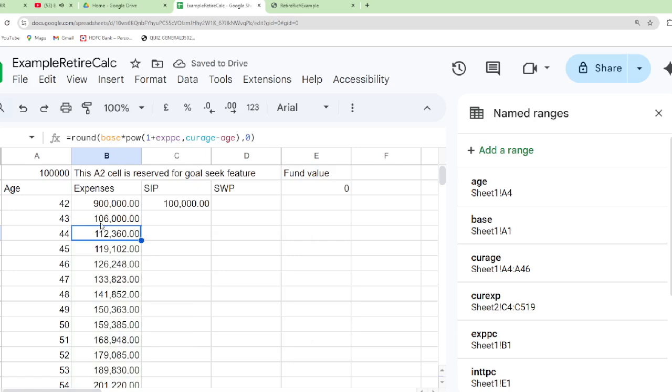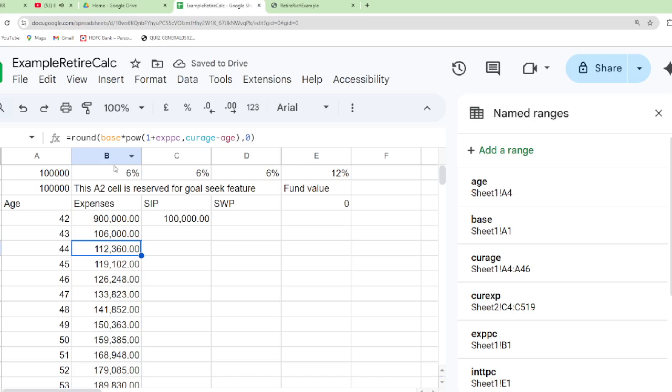The second year is 6% more. We had taken the expenses with the percentage 6% and more. Next year is 106, that is 1 lakh 6,000. Subsequent year 1 lakh 12,360, that is 106 multiplied by 6%. Okay, well, it is calculated.